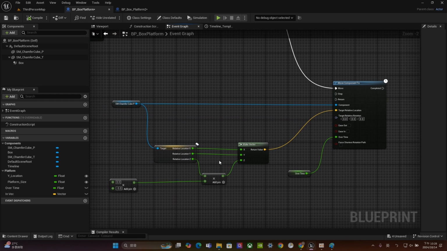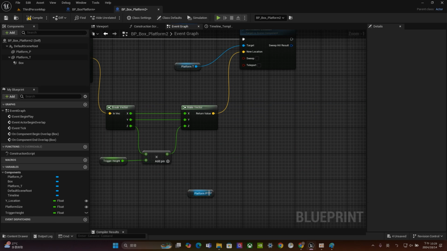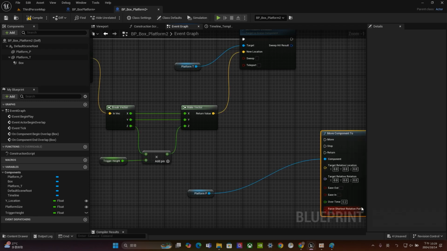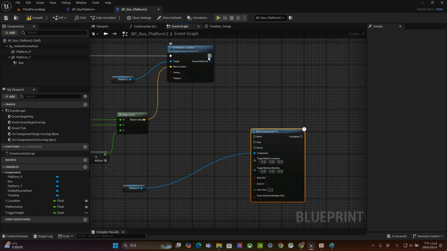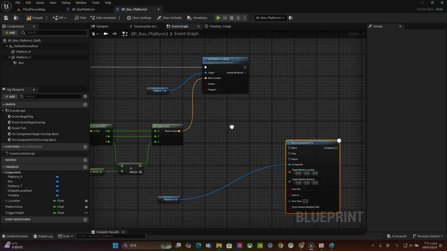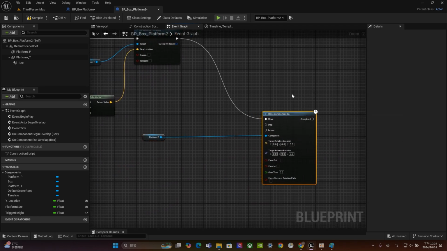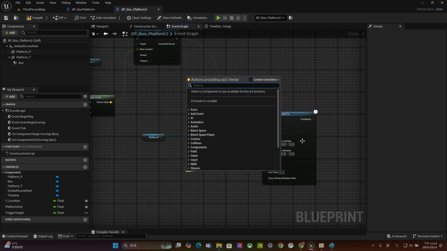Anyway, let's try to do that. Move component to, and for the vector part, pretty much the same. So let's connect, move component to this one. And just like what we said before, once we touch the trigger and it's falling down, this one will export a signal to here, and this one will start to activate and start to run. For this one, target relative location. That's the thing we're going to do.